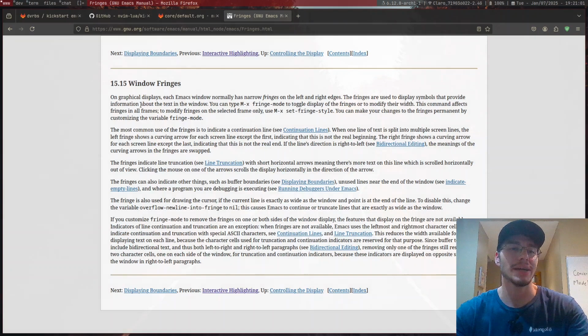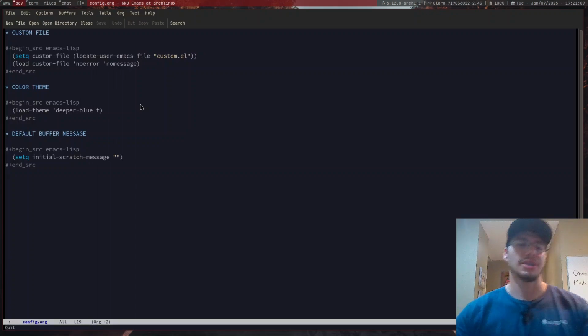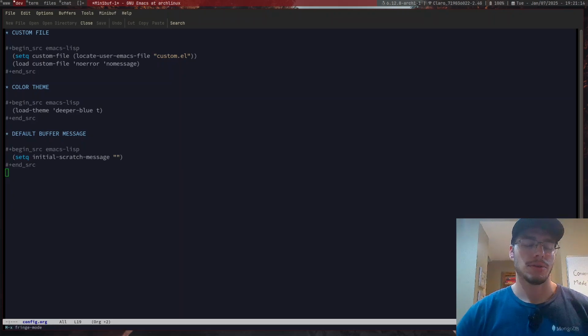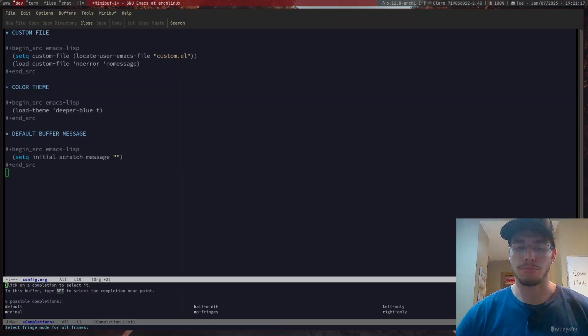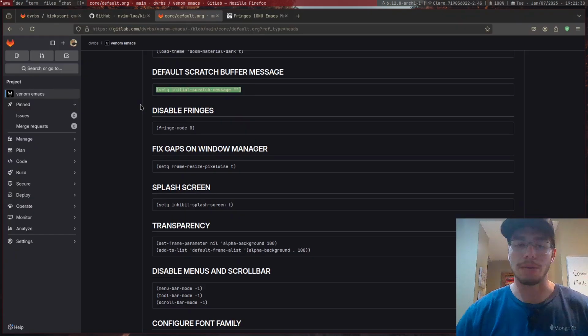The thing is, I defined it in here to have fringe mode be null. So the thing is, fringe mode is 0. In that sense, fringe mode does not exist. So if I were to define the fringe mode as no fringes, they all disappear. Which is fine, right? It's okay. I do not find that to be that useful anyway. I do not want to see the error in my code anyway. I'll probably see that in the compiler. Again, Tazodin logic. And okay, that's enough, even for me. Anyway, but let's just disable the fringes anyway.